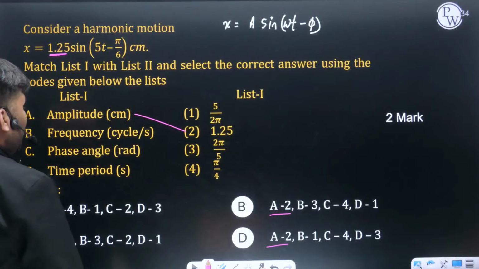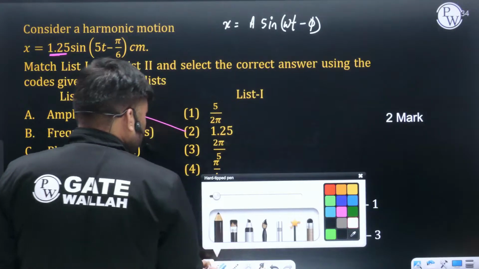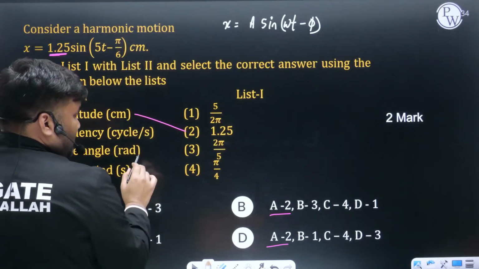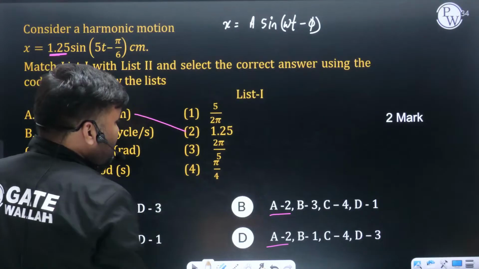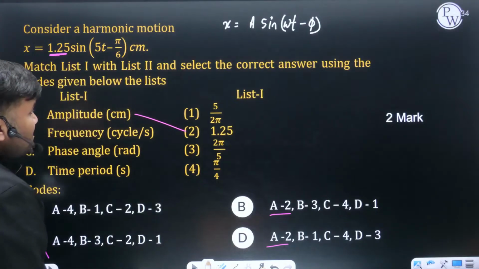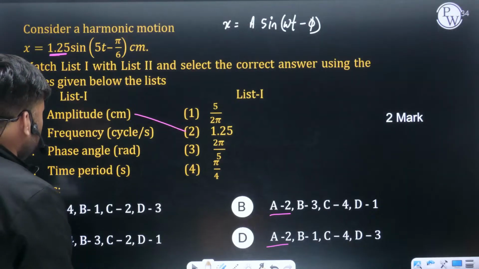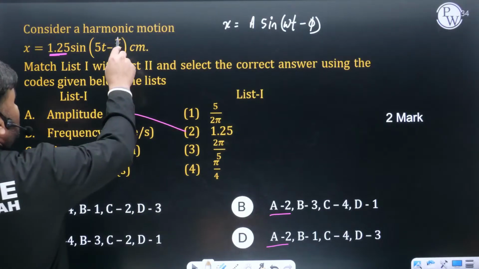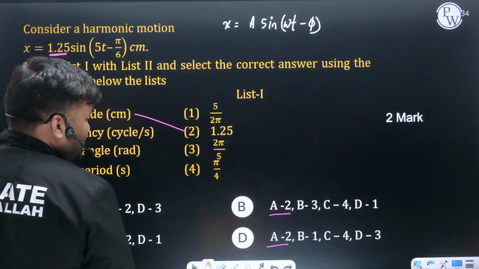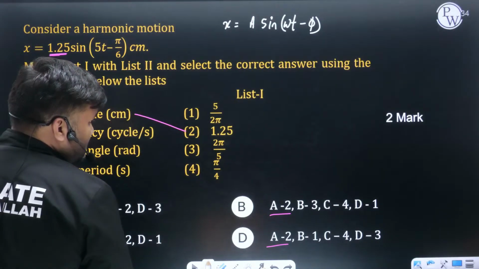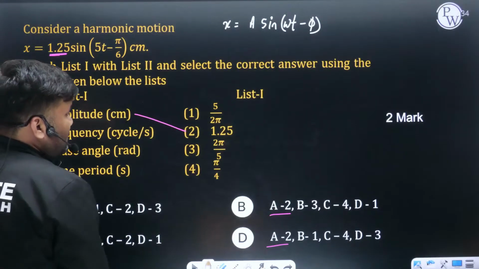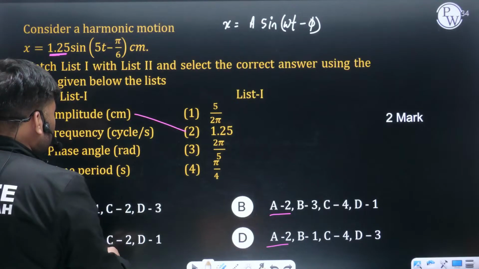फेज एंगल कितना दिया हुआ है? They have given the value of pi by 6, phase angle pi by something. Something is missing, something is wrong. The phase angle's value they have given is pi by 6, but there is no answer such as pi by 6. Okay, some printing mistake is there. Again, rest of the things, let's see.